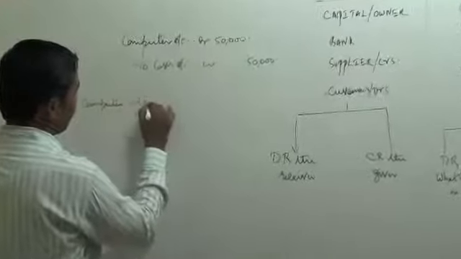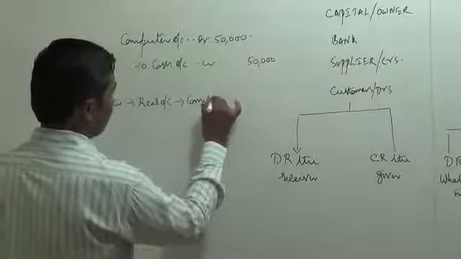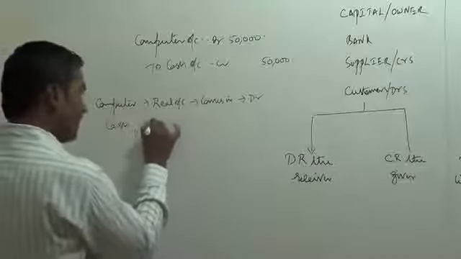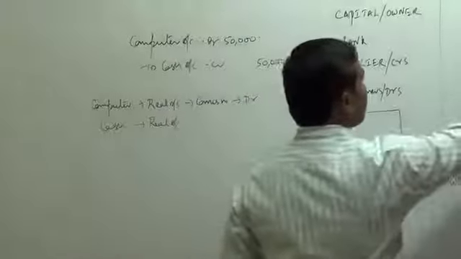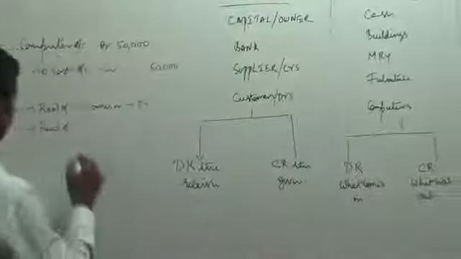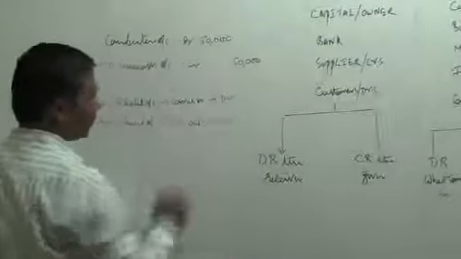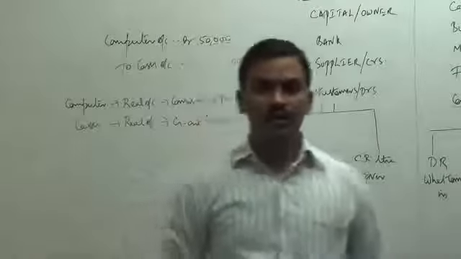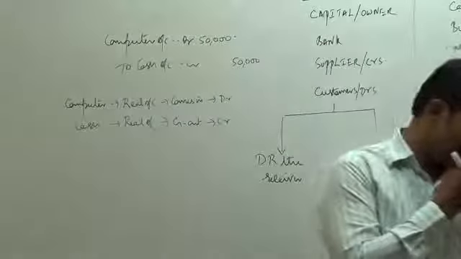Computer, real account, comes in, debit. Cash, again it is a real account. If you can see, computer is a real account, cash is also a real account. Real account goes out, credit. So this is the entry we are going to record for the transaction: computer purchased for cash.